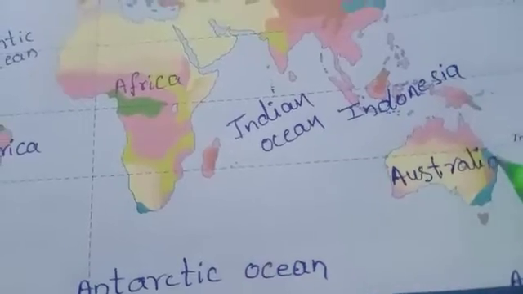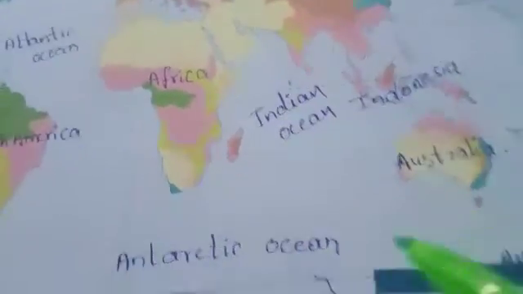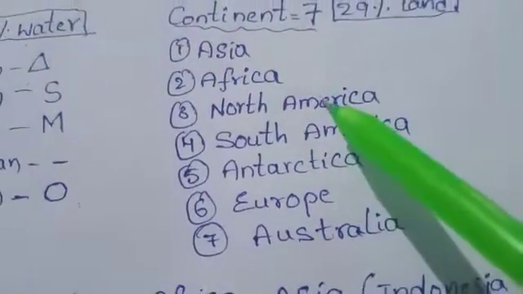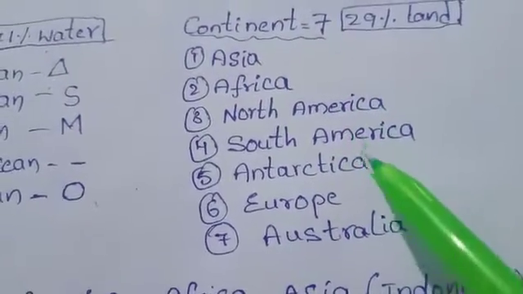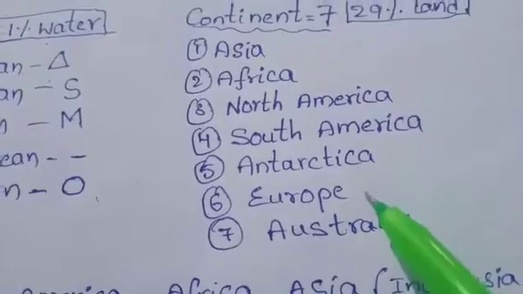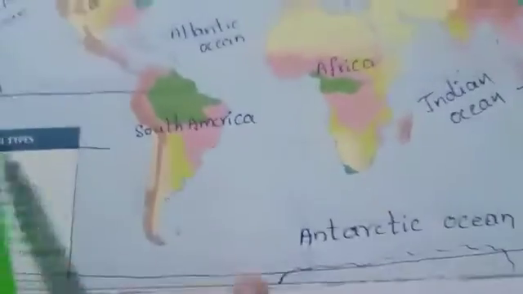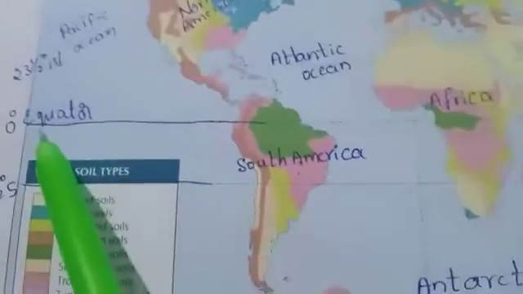So already you know the continents, but according to the size. First biggest continent, Asia. Second, Africa. Third, North America. Fourth, South America. Fifth, Antarctica. Sixth, Europe. And last one, Australia. Next, let's see the latitudes, important latitudes.